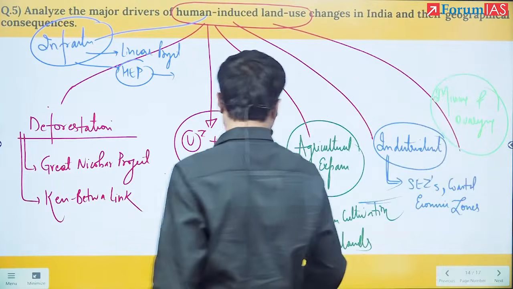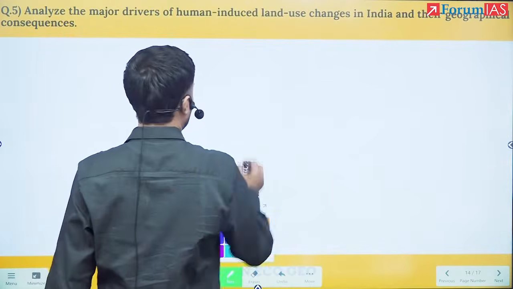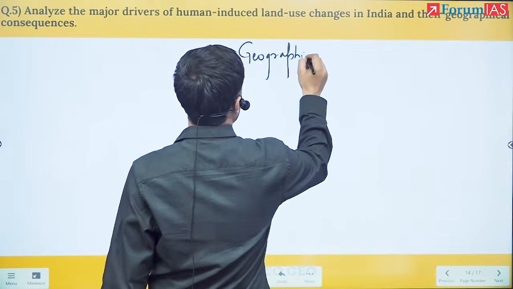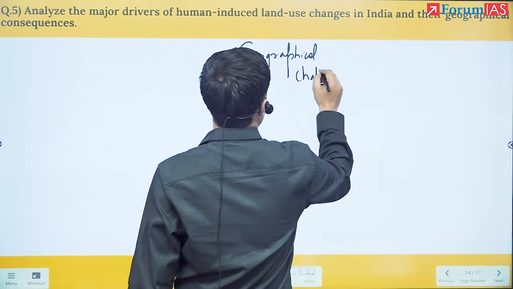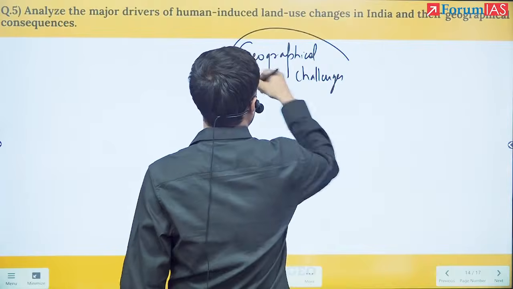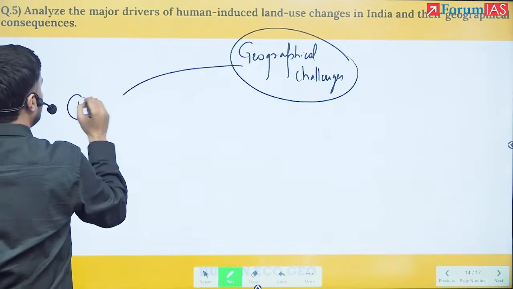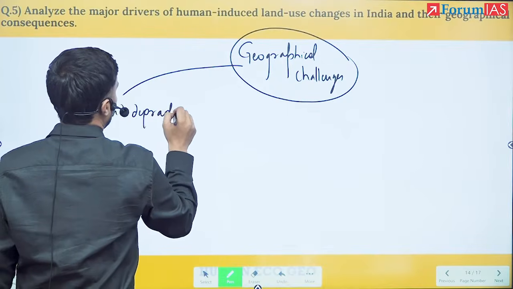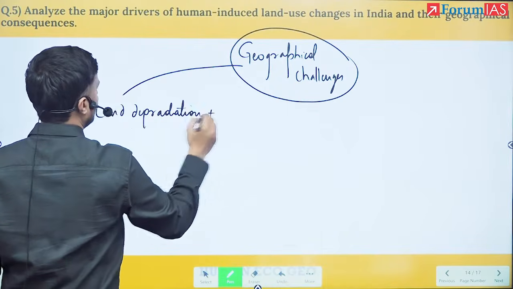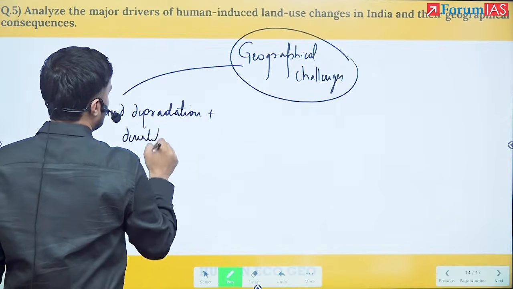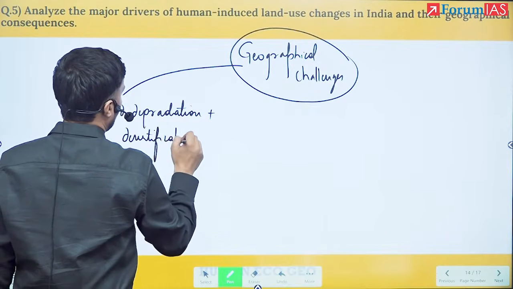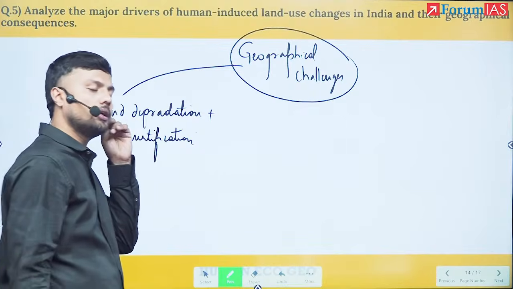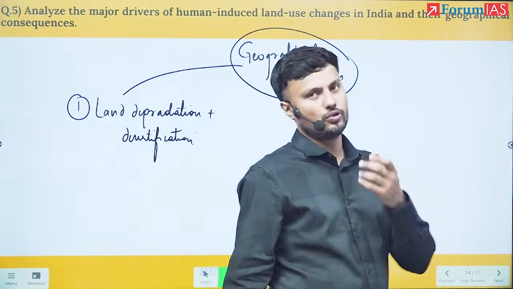Once we have talked about all these, the second part was simple: what are the geographical challenges? The first important geographical challenge is land degradation and desertification, because land is losing its ecosystem services to provide provisioning, regulating, supporting, and cultural services to humans.